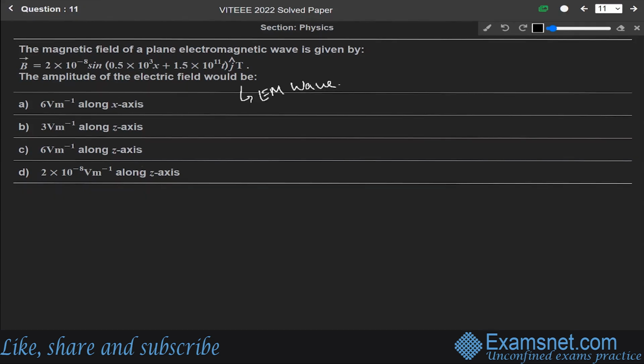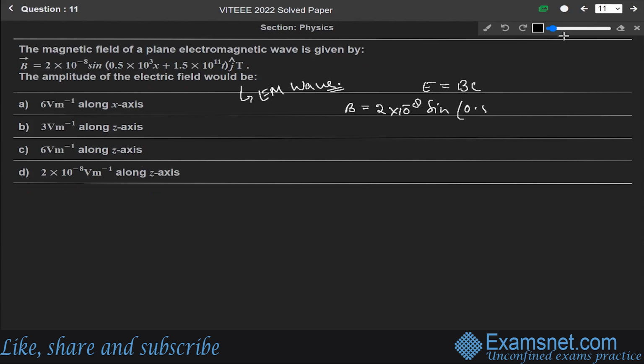We know the famous relation between electric field and magnetic field, that is E is equal to BC. If we want to find the electric field, we have to multiply B with the speed of light c. Here B is 2 into 10 to the power minus 8.